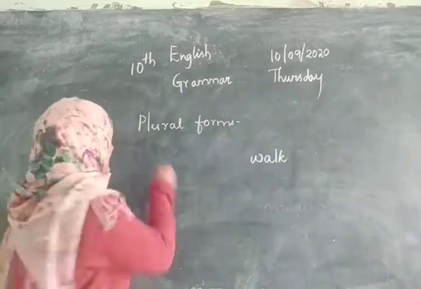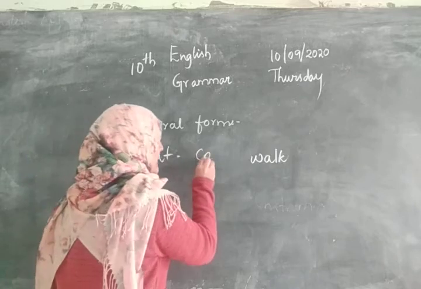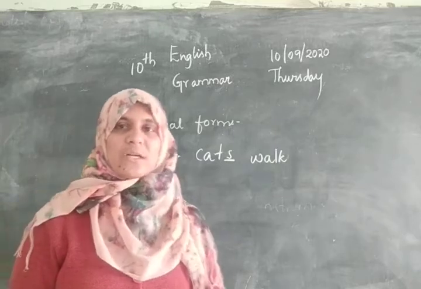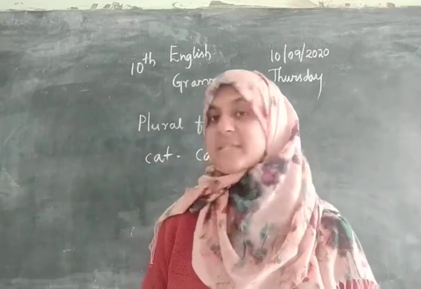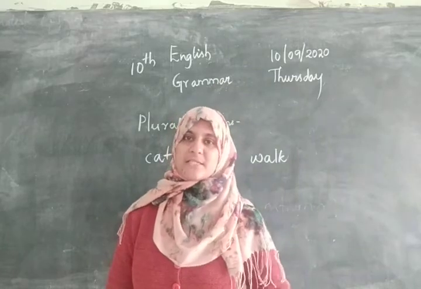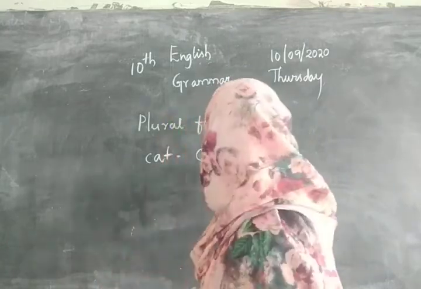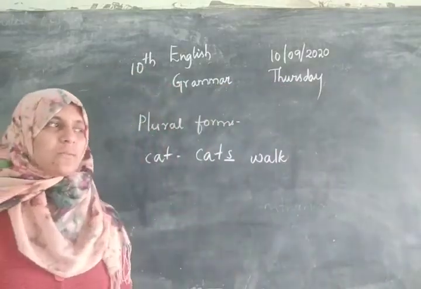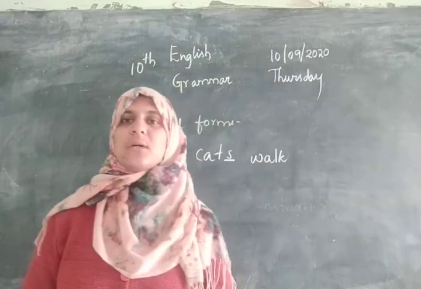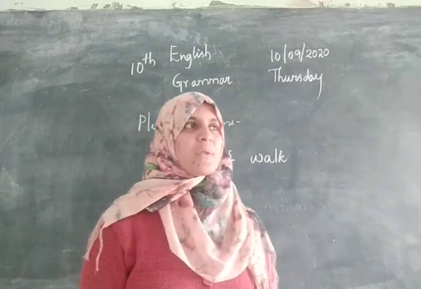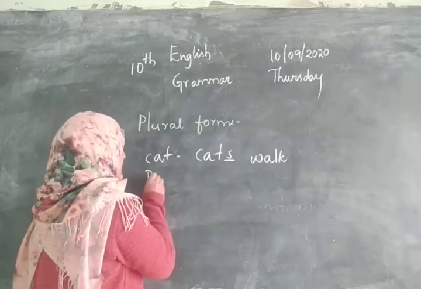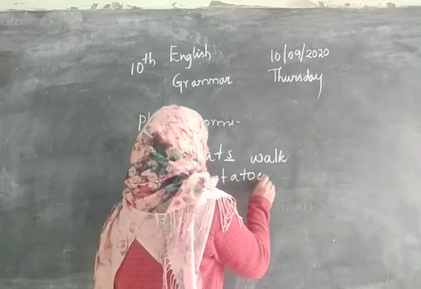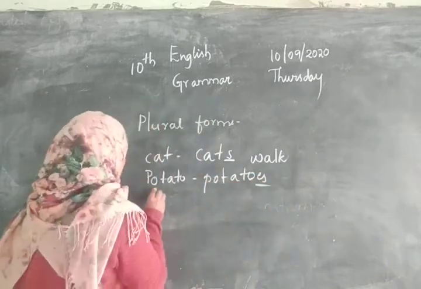Okay? For example, for cat, you just add s, it becomes cats. Like that only dogs, tigers, plates, books, where we are adding only s. But there are a few examples which take es, like tomatoes, potatoes. For potato, it's potatoes, or tomatoes. There is also an example like knife.